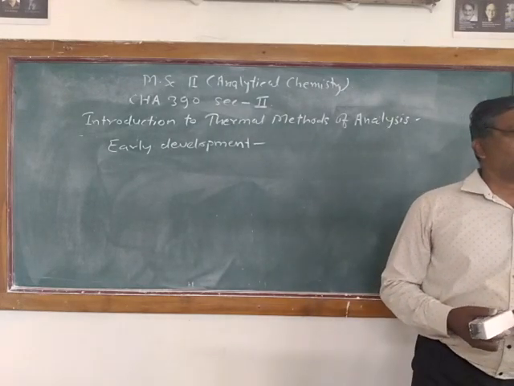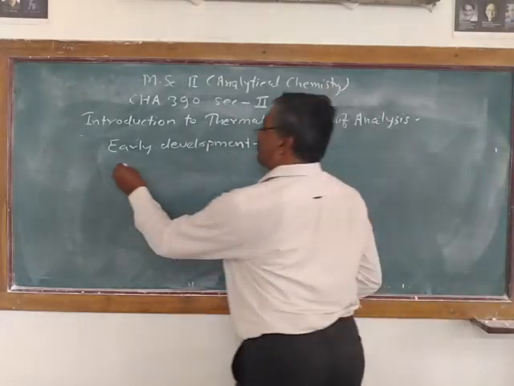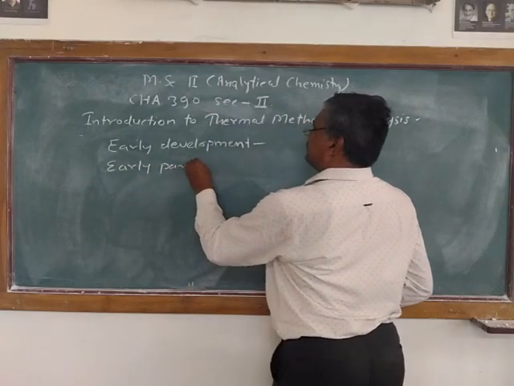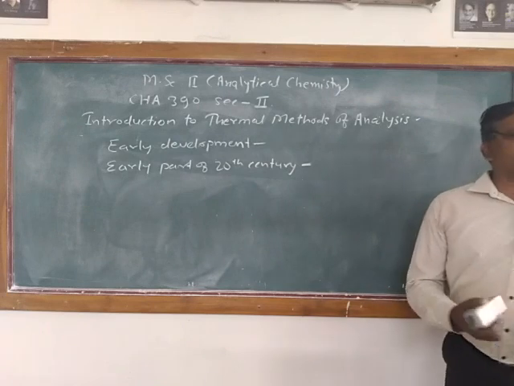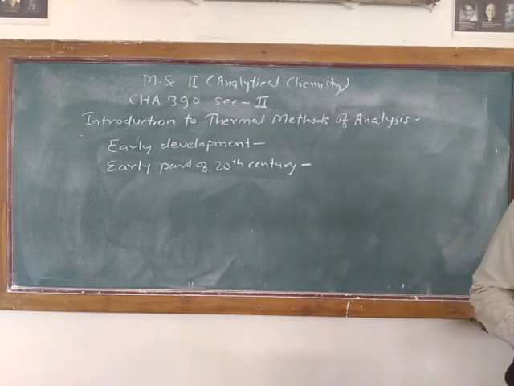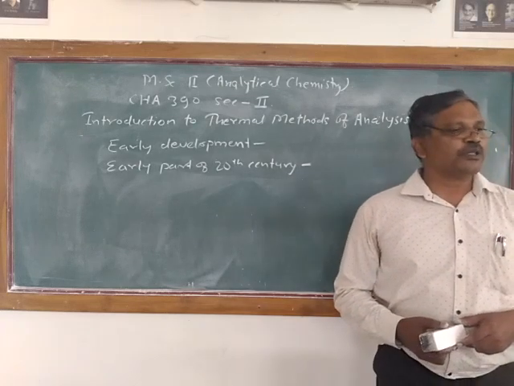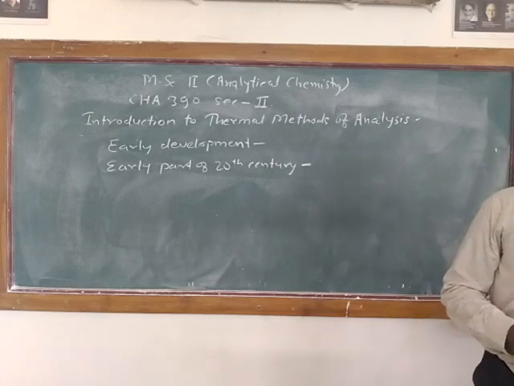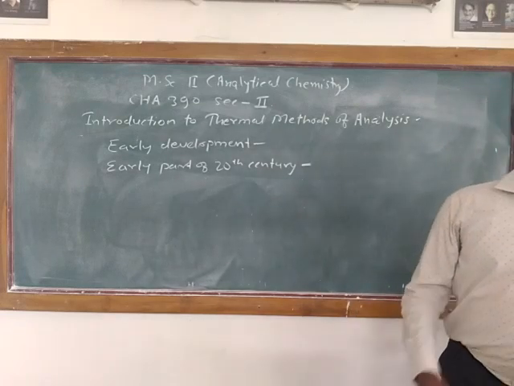overcome these things, scientific instruments were developed during the early part of the 20th century. So the early part of the 20th century is another era. In this period, the development of scientific instruments took place. The measurement of the coefficient of expansion of silica by Henning, using an optical method, led to the development of modern interferometric dilatometers, and the design of the thermobalance, especially by Honda, has led to the modern thermogravimetric system.